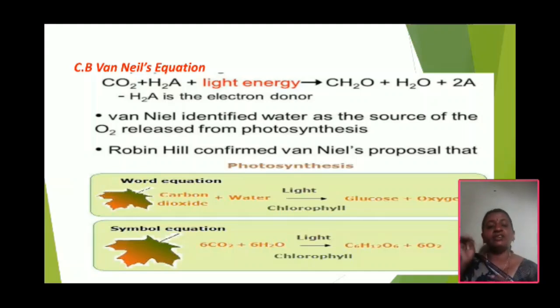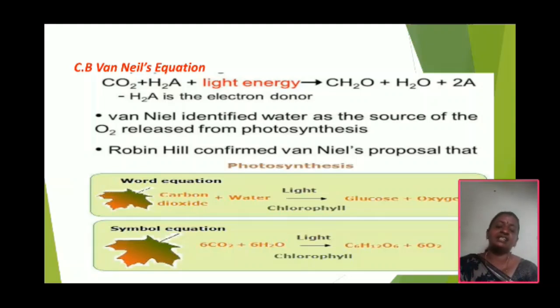C.B. van Niel first worked on purple sulfur bacteria, and he found that light plays a specific role in photosynthesis. Instead of H2O, they use H2S as the starting material. Bacteria use only H2S as the starting material.